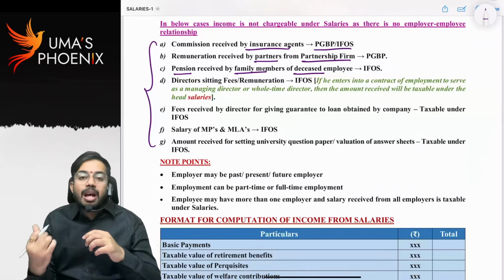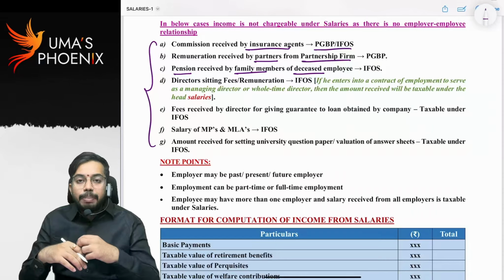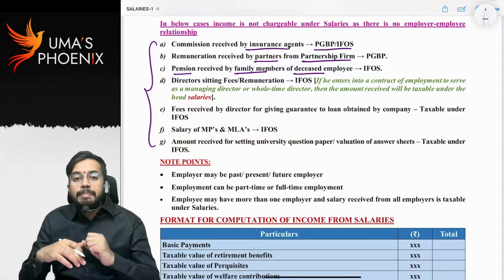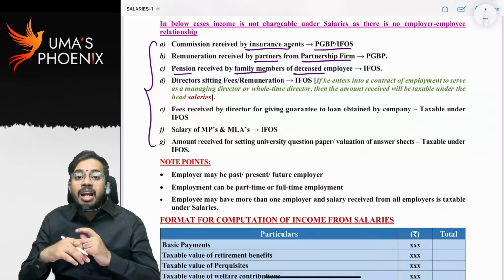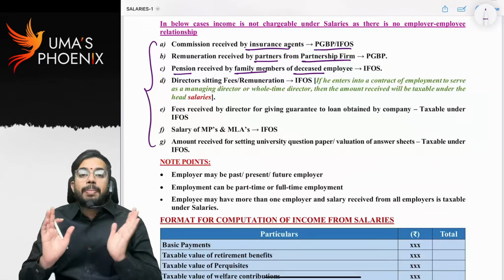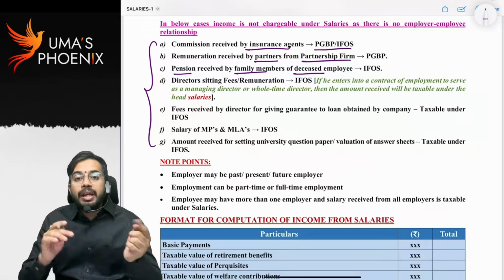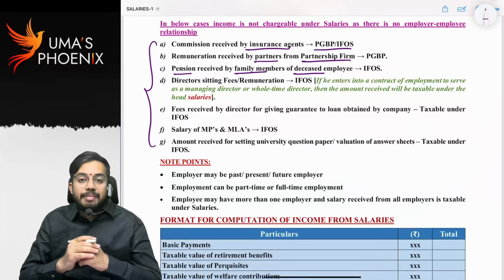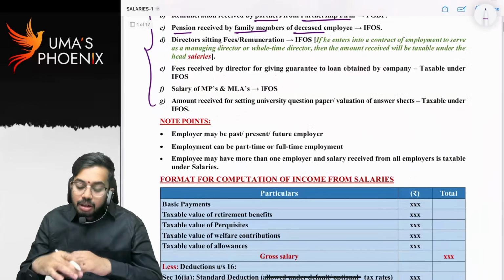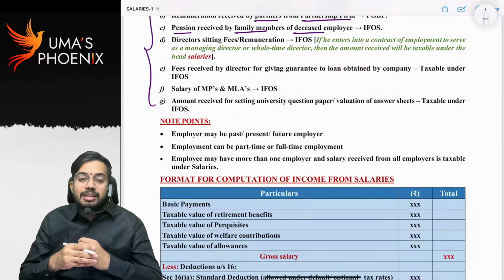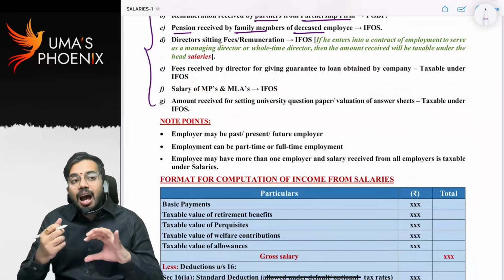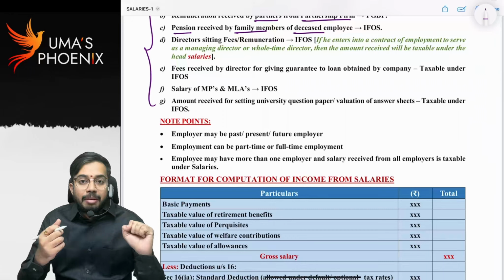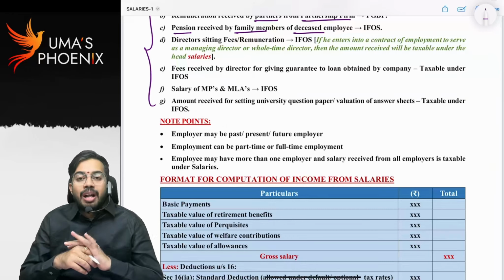That's why if my family members receive any pension from the company, whatever pension is received is taxable under other sources, as there is no employer-employee relationship between the company and the family members of the deceased employee. Next, directors' sitting fees. If any fees are received by a director other than under an employer-employee agreement, then those fees are taxable to the director under the head income from other sources.